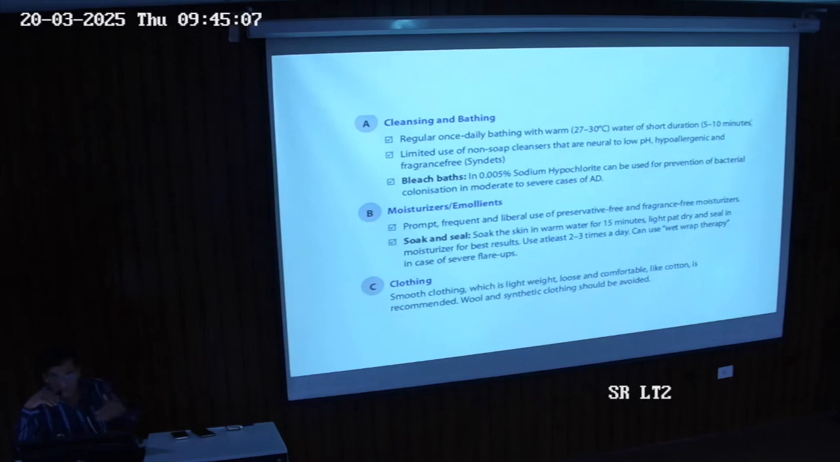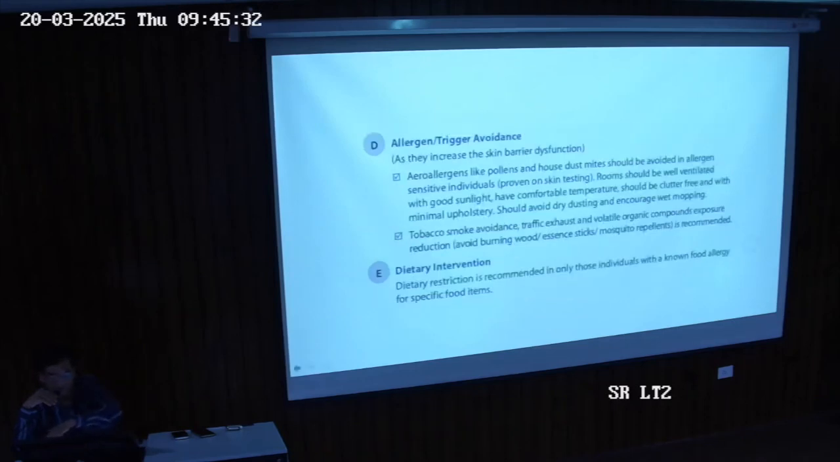Bleach baths. If you have atopic dermatitis and a secondary infection of staph on your skin, then we can take a bleach bath of sodium hypochlorite 0.005%. Moisturizers, we have to use preservative-free and fragrance-free moisturizer. We can use it with warm water in wet therapies. Clothing, we don't use synthetic and woolen clothes. We usually use loose, lightweight and soothing clothes like cotton. This is non-pharmacological.